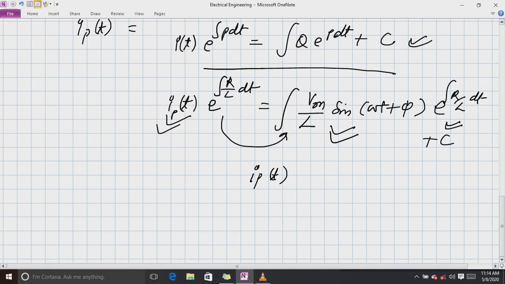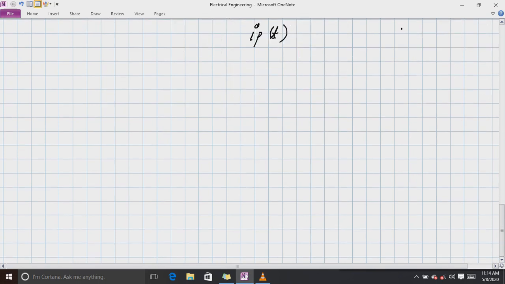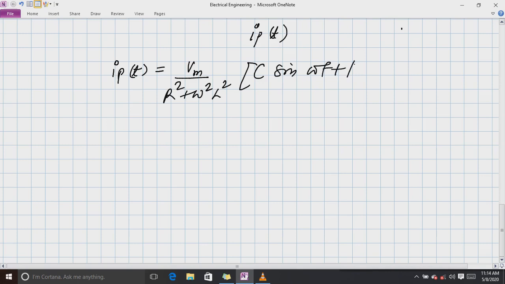What will be the answer? You can try it at home, and I am sure that you will be able to solve this equation from your 12th standard knowledge only. So let me write the answer. What will be IPT? The value of IPT will be Vm over (R square plus omega square L square) into C sine(omega t plus phi plus theta). Okay, this will be IPT.